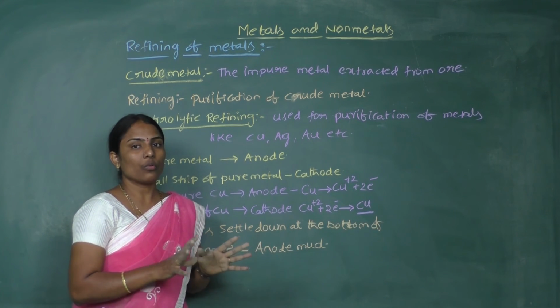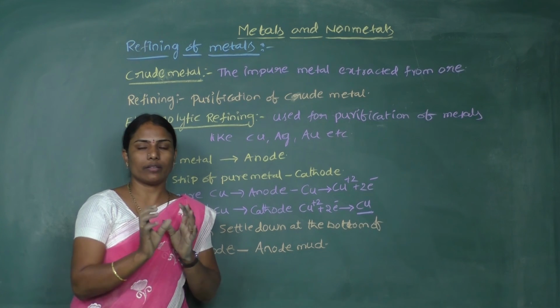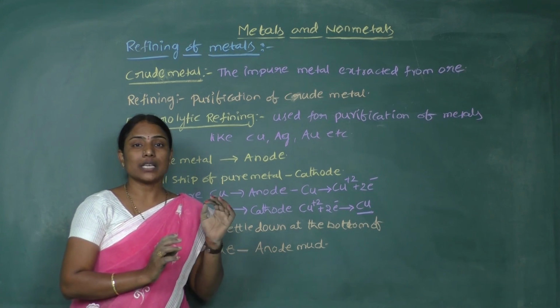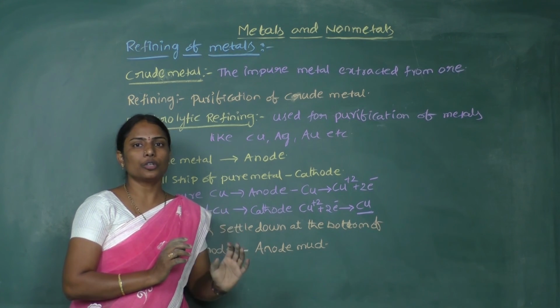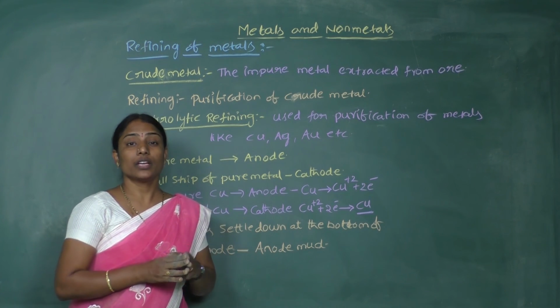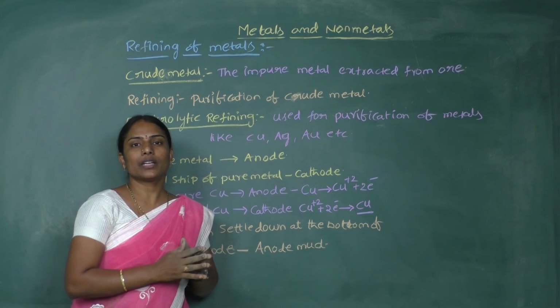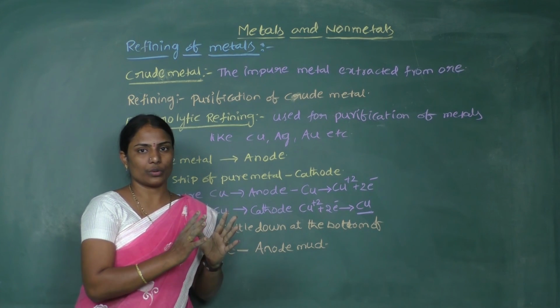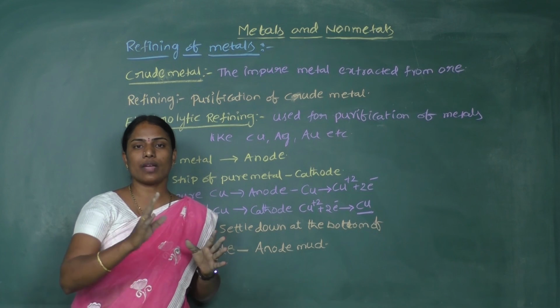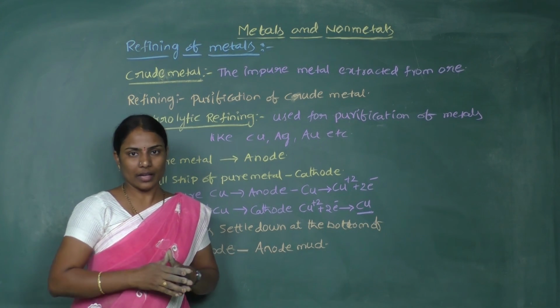Finally, the impure copper, or whatever the impure metal may be, is completely converted into pure form, which we obtain at the cathode, right? The purest metal is obtained at the cathode, and the impure metal which we took at the starting is completely dissolved at the anode.